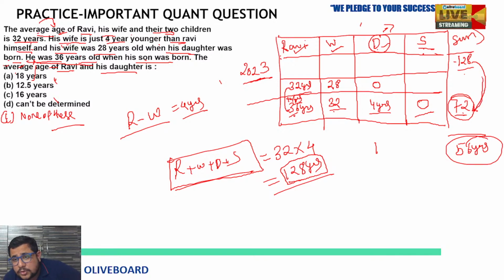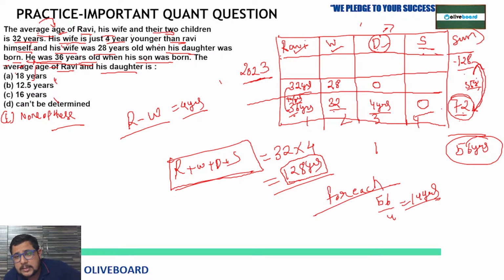So from here to here, if you want to move from 72 to 128, how many years ahead have you moved? See, there are 1, 2, 3, 4 persons and a total 56 years gap is coming here. So for each family member, 56 by 4, 14 years, because in this year gap, each person's age will be increased by the same years or not?